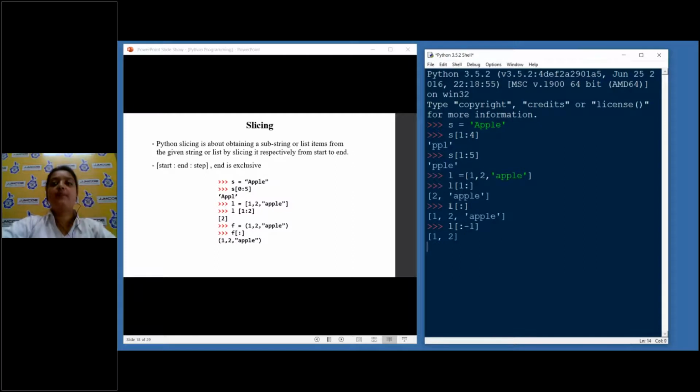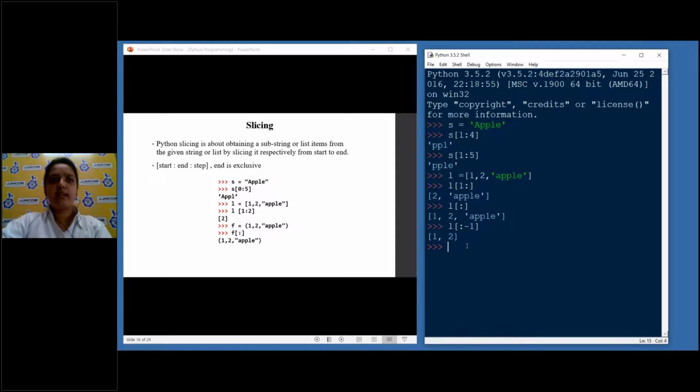And if you put -1 here, remember, this part here means end. When you end it, the -1 will be excluded from it and it will only take the 1 and 2.